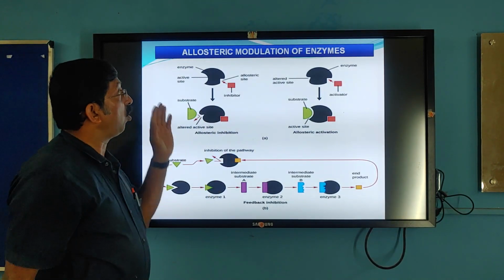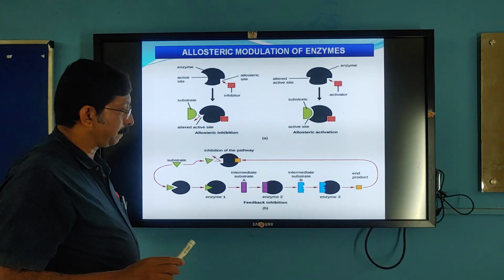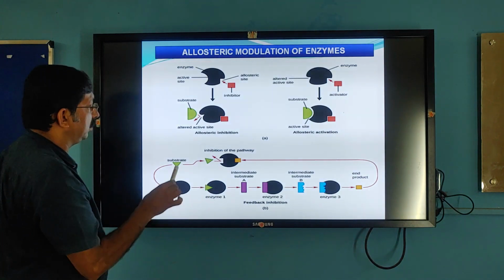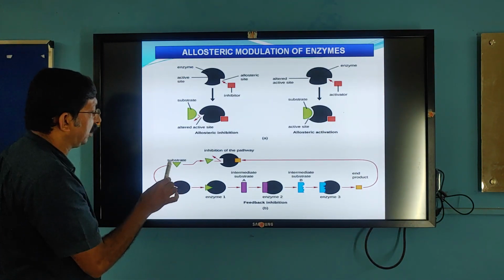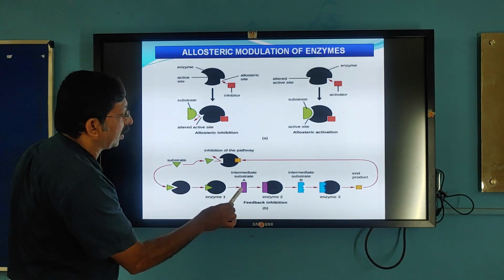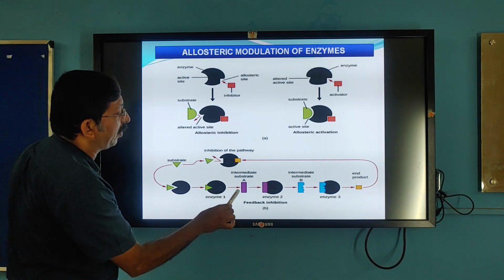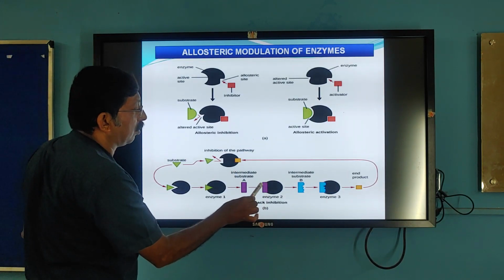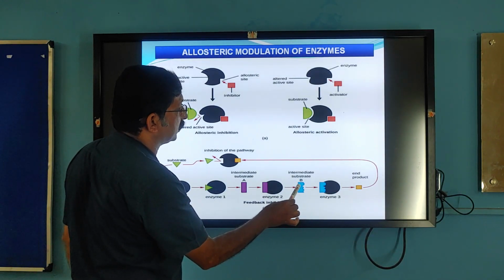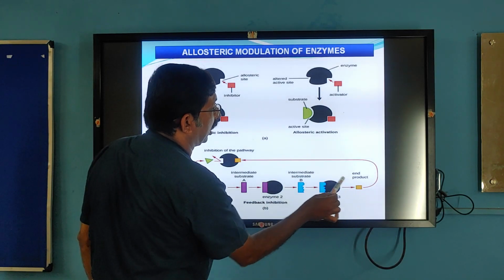See, another type, the fourth one, is allosteric modulation of enzymes. Let us understand the reaction. Here is a series of enzyme reactions. This is enzyme, this is substrate. In the first step, the enzyme binds to the substrate and it gets converted into an intermediate compound. The intermediate compound binds to the second enzyme and is converted into another intermediate compound. This intermediate compound binds to the third enzyme, and then the final product is formed.